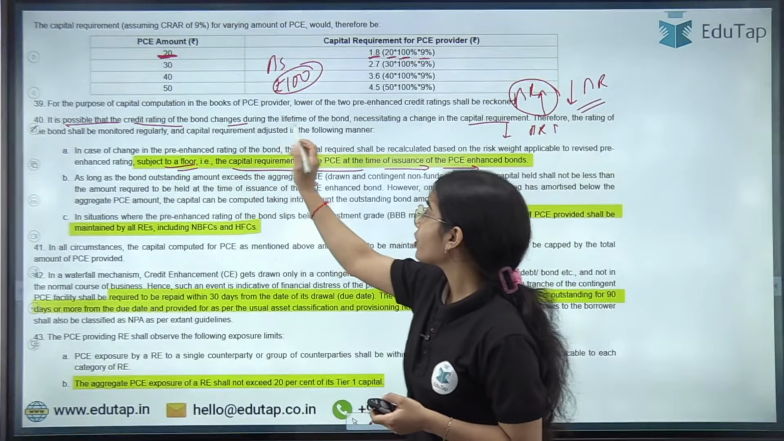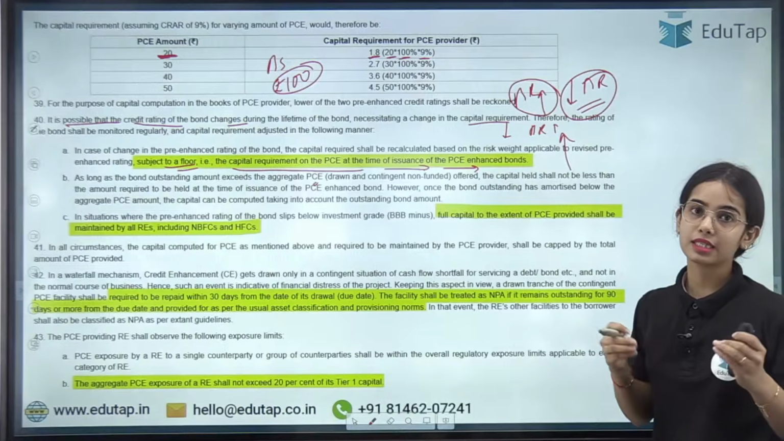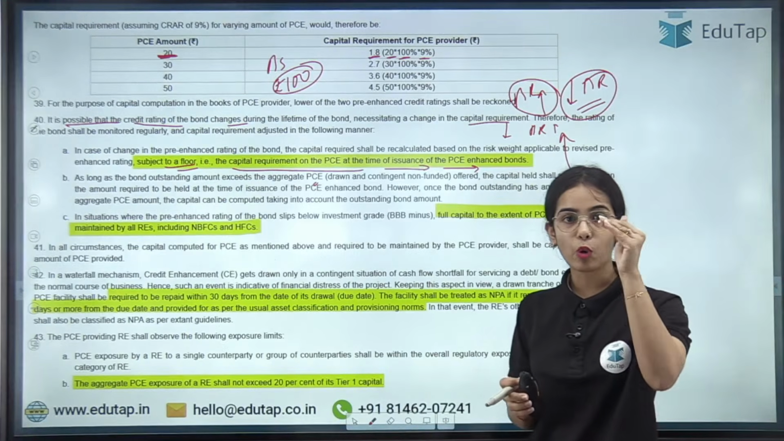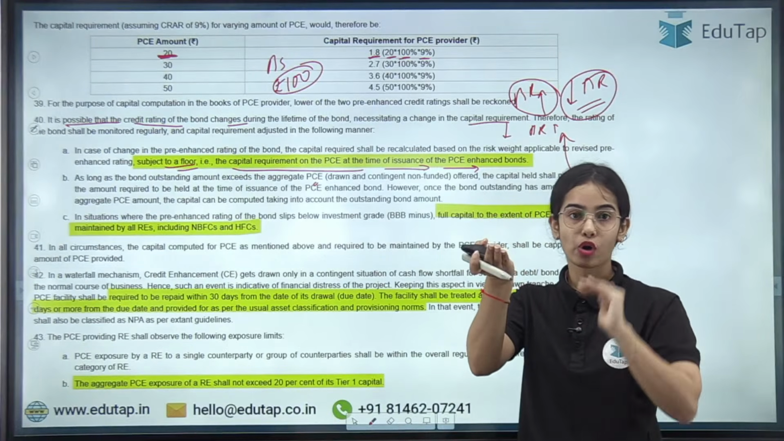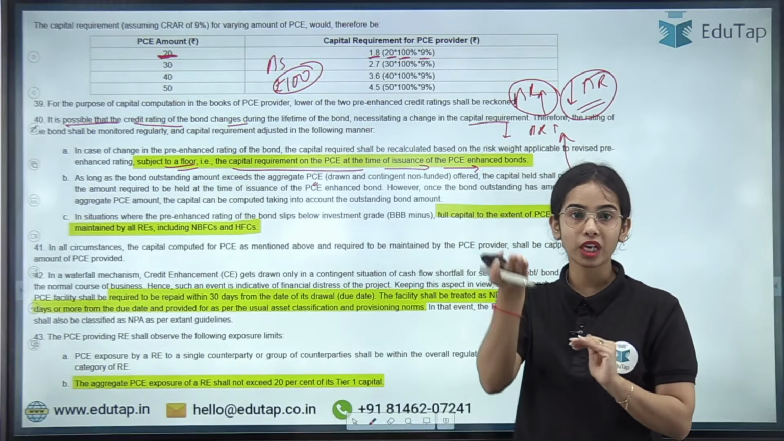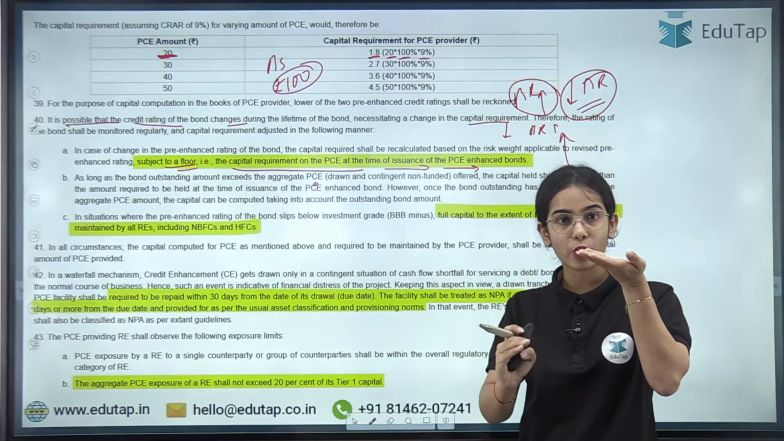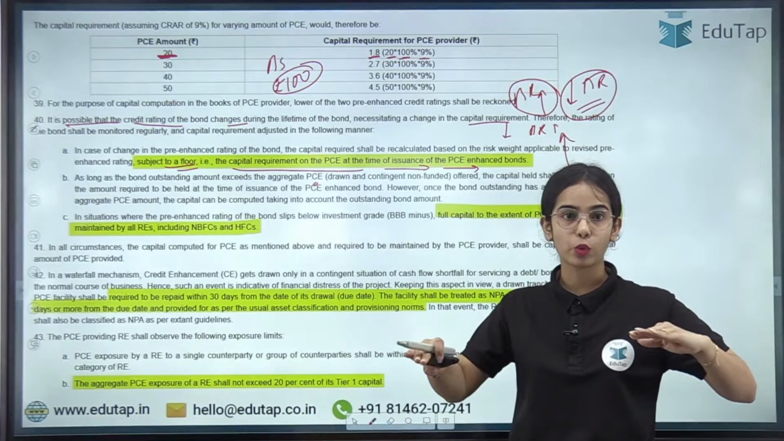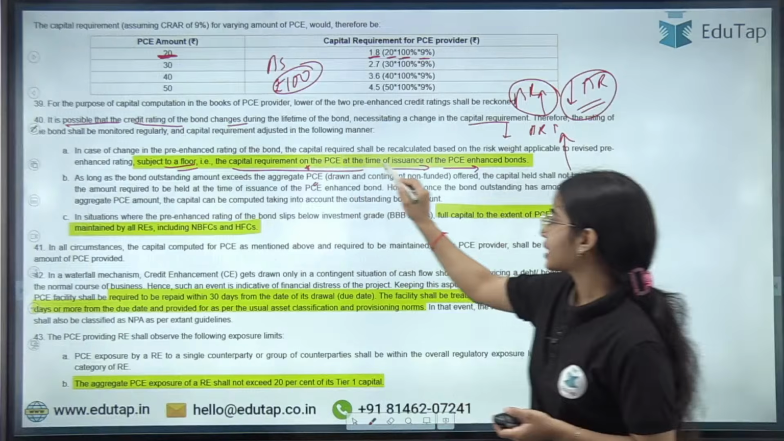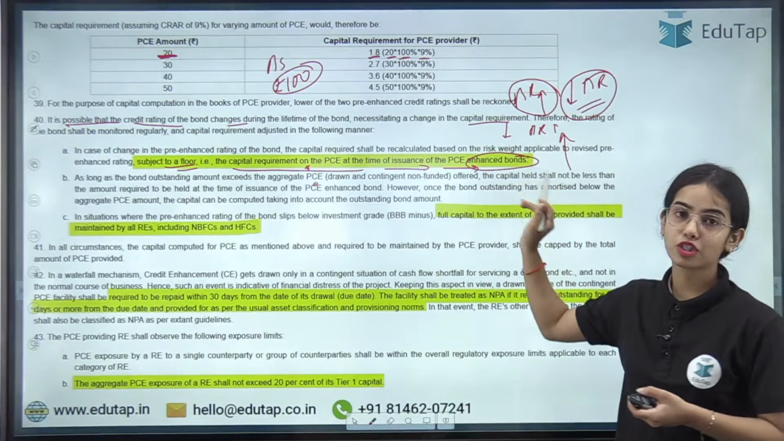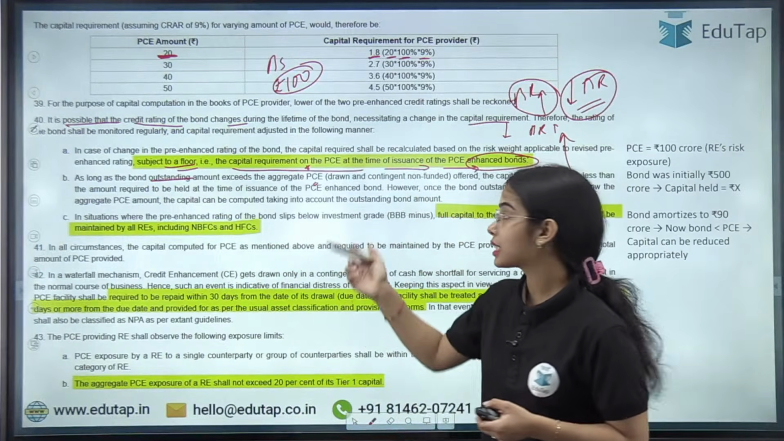This is the idea. Now if the bond rating is decreased, then more credit requirement will have to be maintained. If the bond rating is decreasing, there is more risk, so more credit requirement. But in case the bond rating is increasing, there is lesser credit requirement, but the credit requirement has a floor. That is, the credit requirement should be the minimum credit requirement at the time of issuance of the PC enhanced bonds.